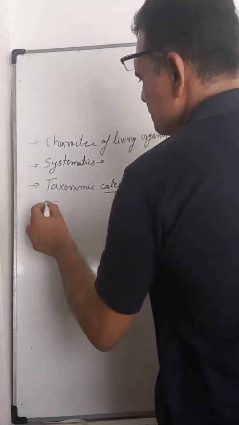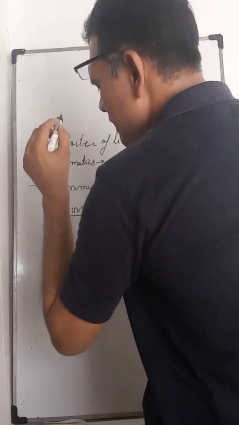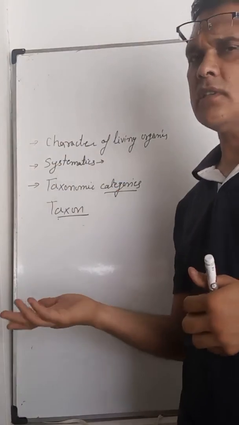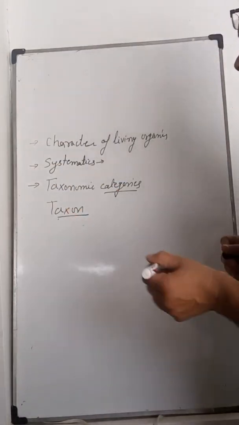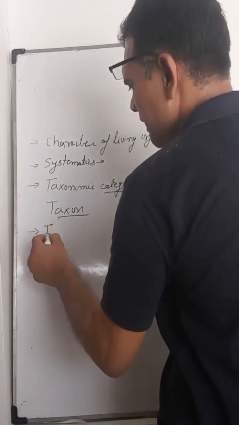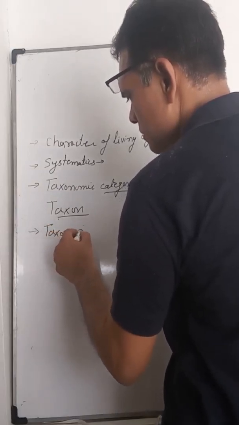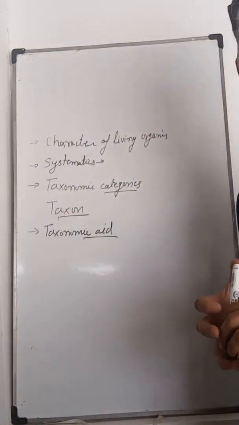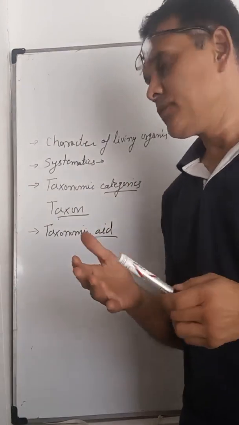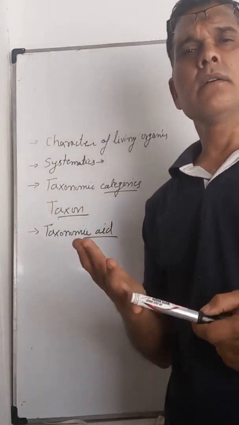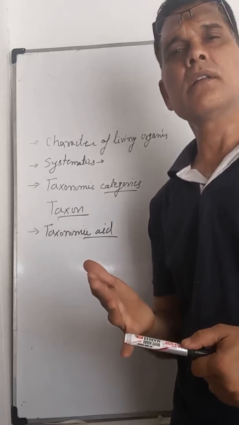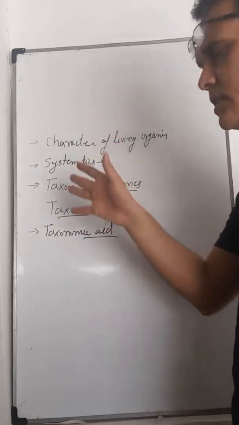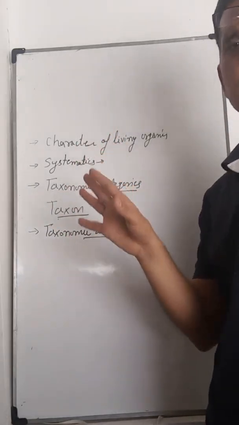Another term is taxon. Taxon is the individual category of an organism, just like Homo sapiens is the taxon of human beings. Then there are taxonomic aids, which help in classifying organisms. We studied herbarium, botanical garden, zoological museum, zoological park, and artificial key. That's all for our first chapter.